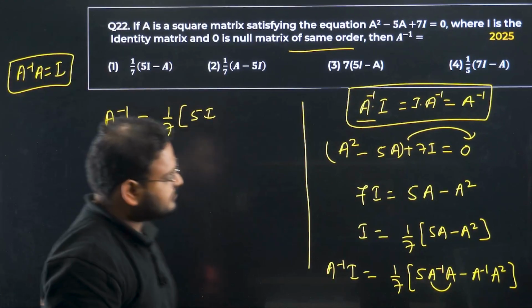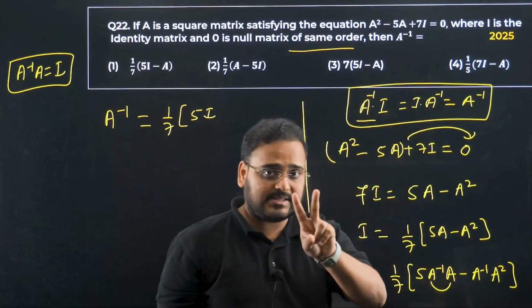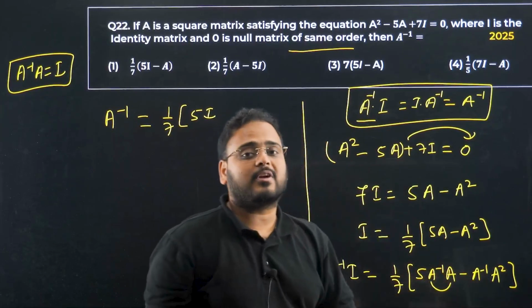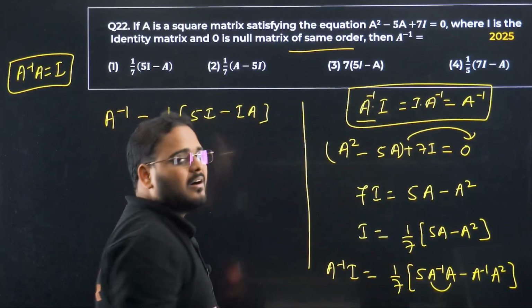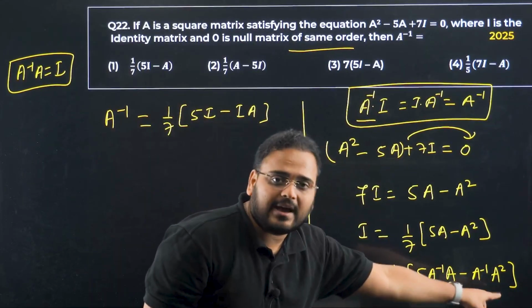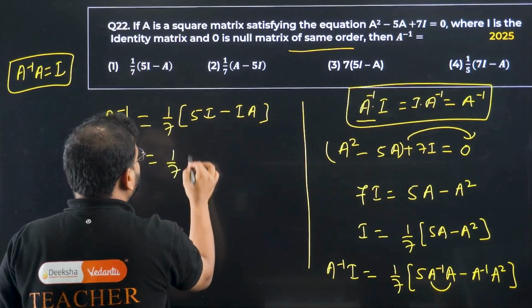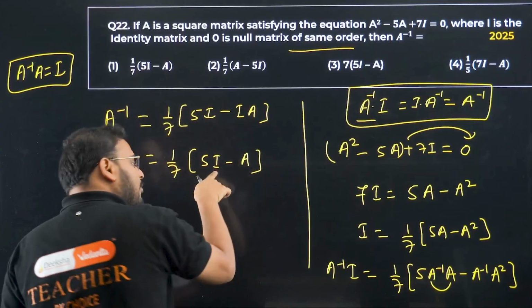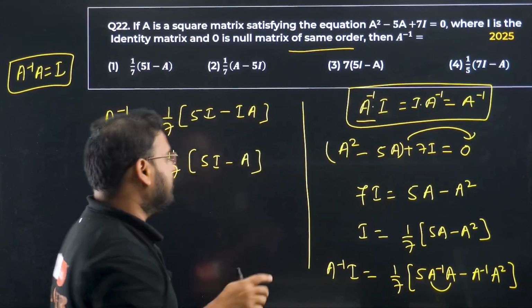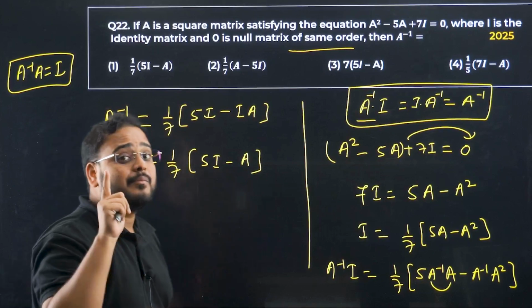Alright. Next we have A inverse A square. In this A square we have two A's, right? So one of them will be neutralized. So I get over here IA. Correct now? A inverse A will become I and one of the A will be left from the A square. My final answer will be 1 by 7 (5I minus A). Don't write 5 over here, it has to be 5I only. Because if you write 5 it becomes a constant. Okay? 5I is a matrix.